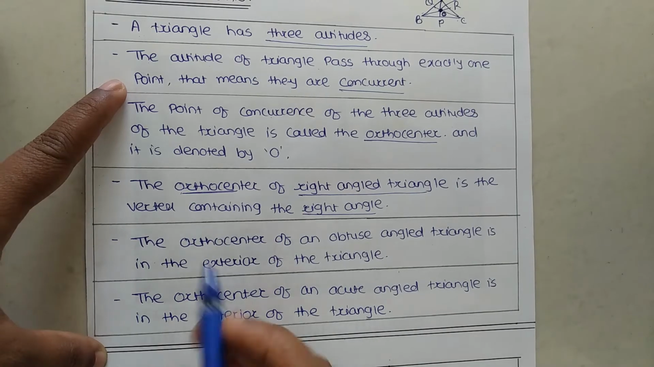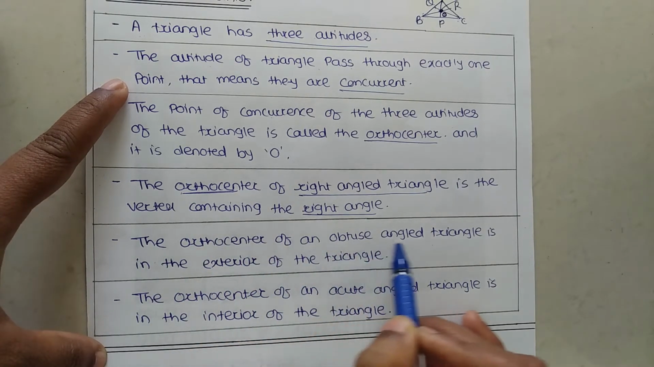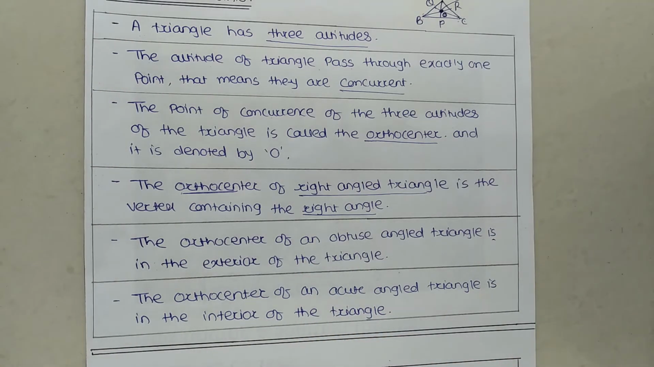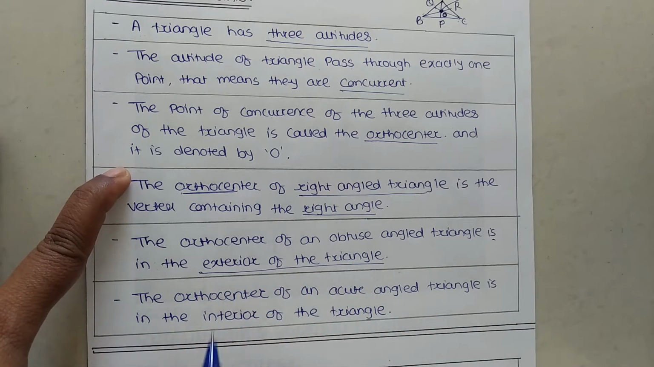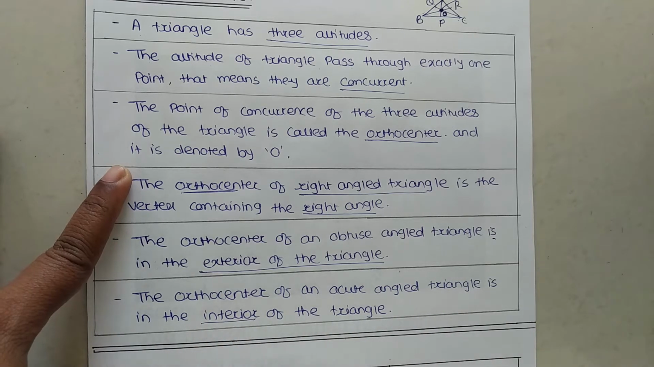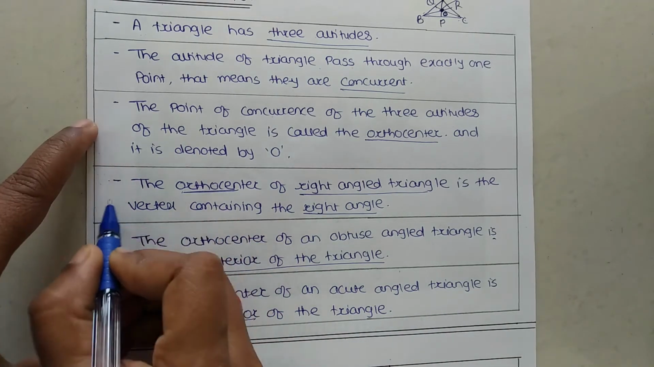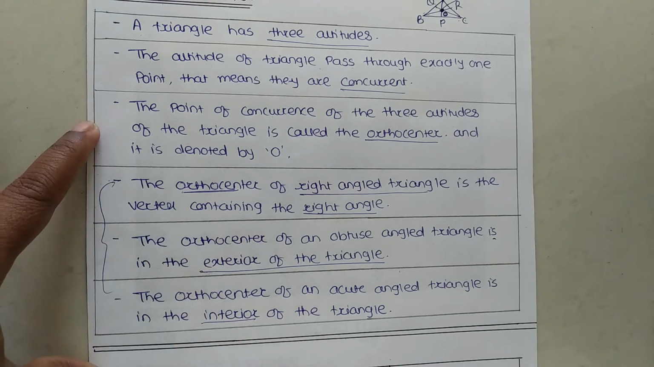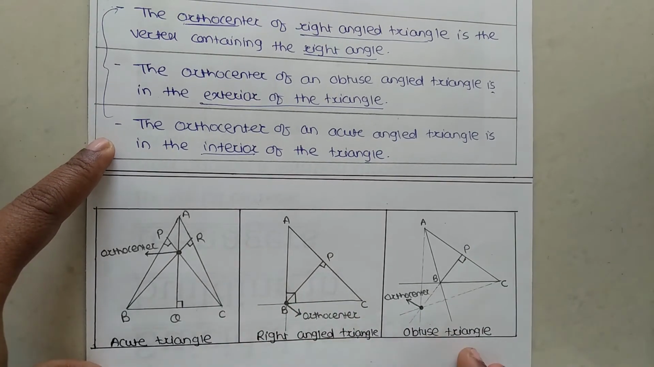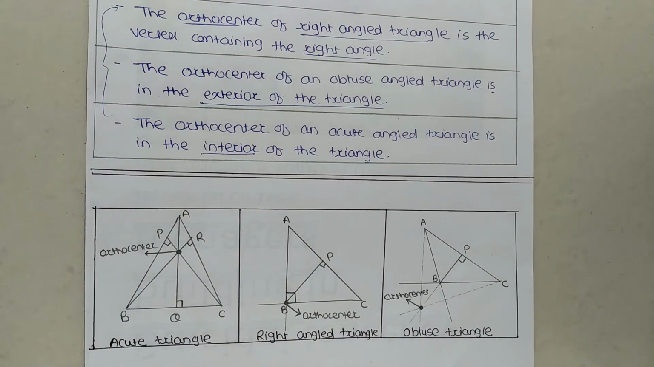Now the next thing: the orthocenter of an obtuse angle triangle is in the exterior of the triangle. That means the orthocenter of the obtuse angle triangle is outside the triangle. And the orthocenter of the acute angle triangle is in the interior, that means inside the triangle. These three concepts we will discuss with the help of this diagram. Actually we had already learned this, we just have to recall these basic concepts in this video.